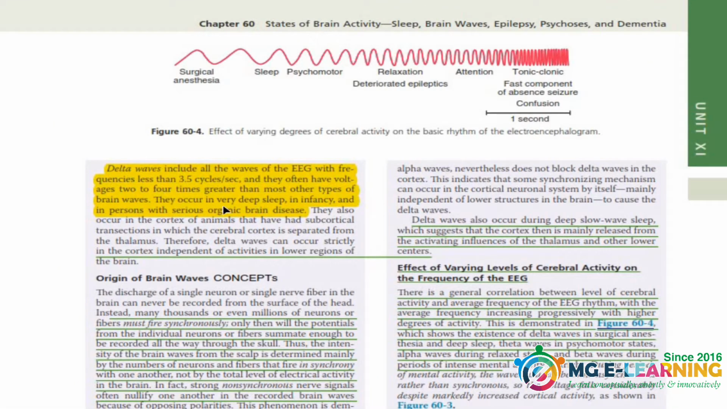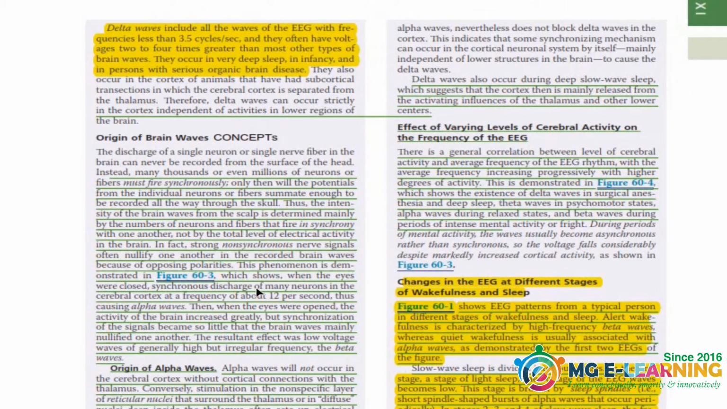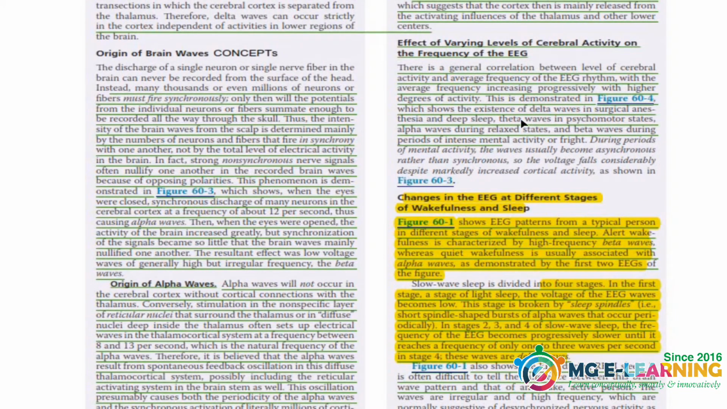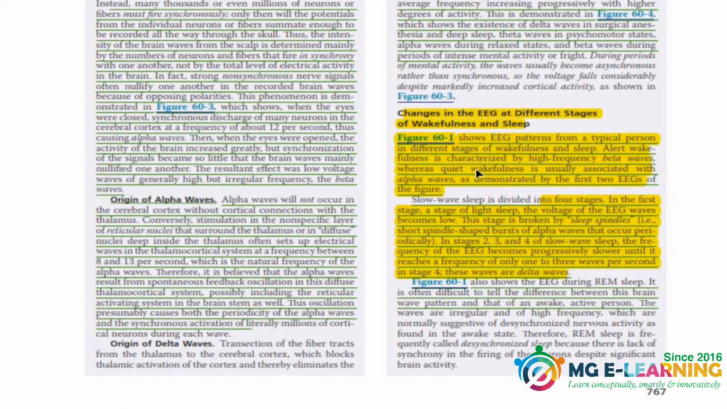The delta waves. Now is the origin of brain waves. This is a concept-wise important topic. The origin of alpha waves. Now is the varying level of cerebral activity. This is also important for your concepts. Changes in the EEG at different stages. This is important for your concepts.